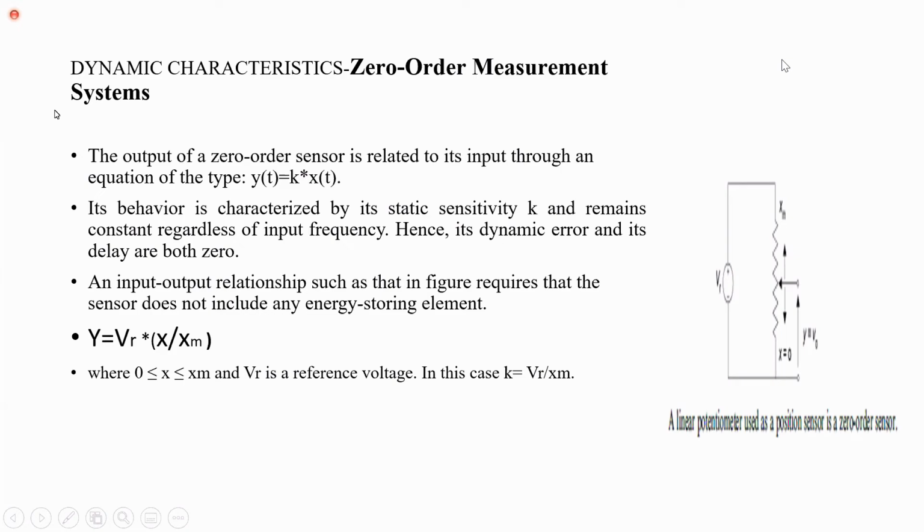So zero order system we can define by using a linear potentiometer electrical system, and the zero order system output equation is y of t is equal to k into x of t.